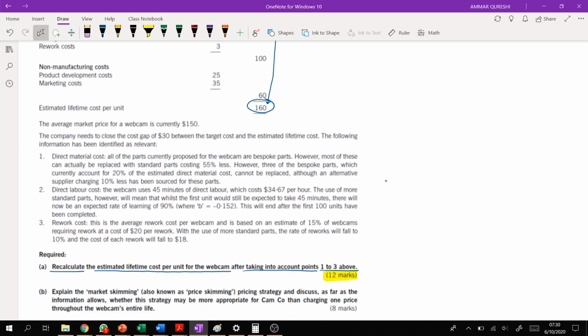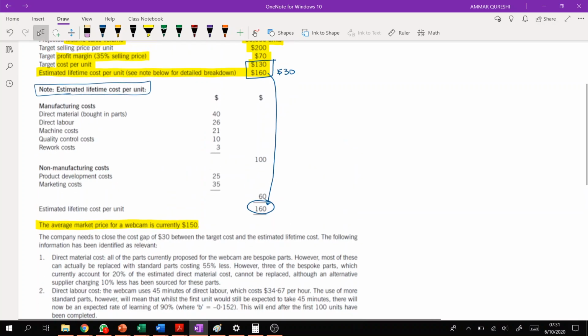Now, the average market price, this is an important point. The average market price for a webcam is currently 150. So the average webcam price is 150, and our expected cost is 160. Although we have a revolutionary product, we still need to do something about it.